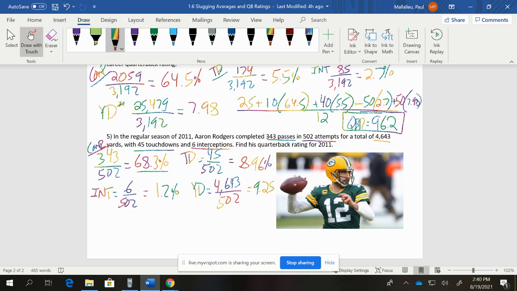All right, let's put this in our quarterback rating system. We got 25 plus 10 times 68.3 plus 40 times our 8.96 minus 50 times 1.2 plus 50 times 9.25. All this is over our 12. Let's put this in our calculator, and we get 122.4 for the quarterback rating.